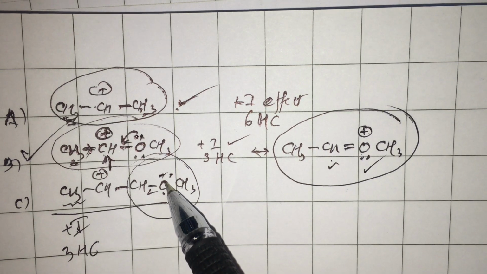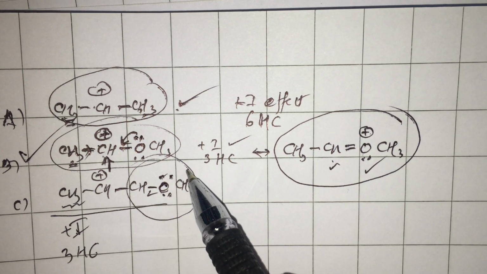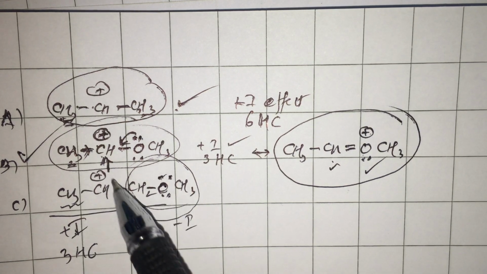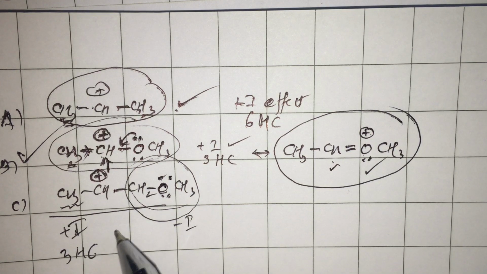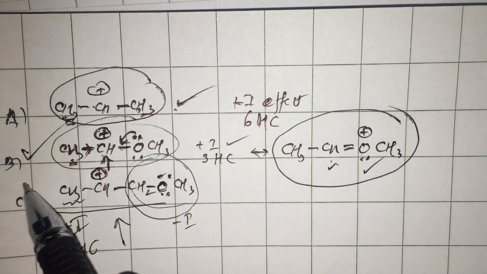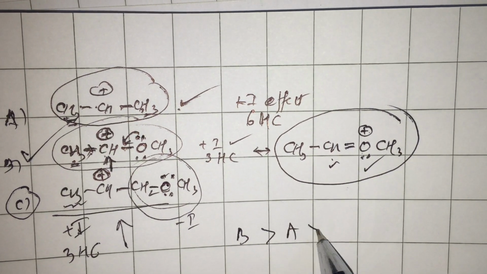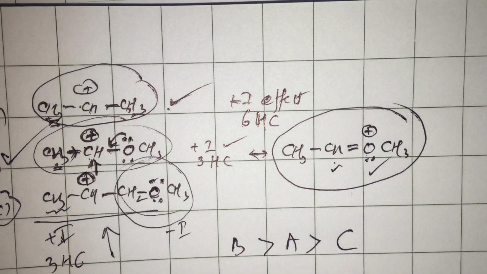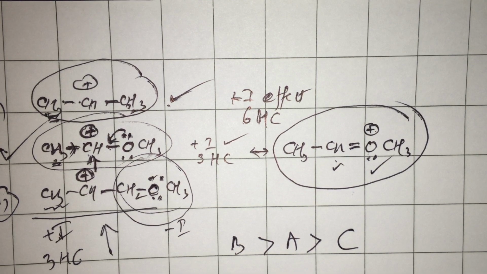But the oxygen which is not in conjugation cannot have a resonance effect, but due to its high electronegativity, it has a minus I effect, an electron withdrawing inductive effect, due to which the positive charge is increased, so it becomes unstable. As it is becoming unstable, this is least stable. Among these 3, B is more stable than A, which is more stable than C. So always judge the stability of a carbocation through inductive effect, hyperconjugation, and resonance. Resonance gets priority. Thank you.